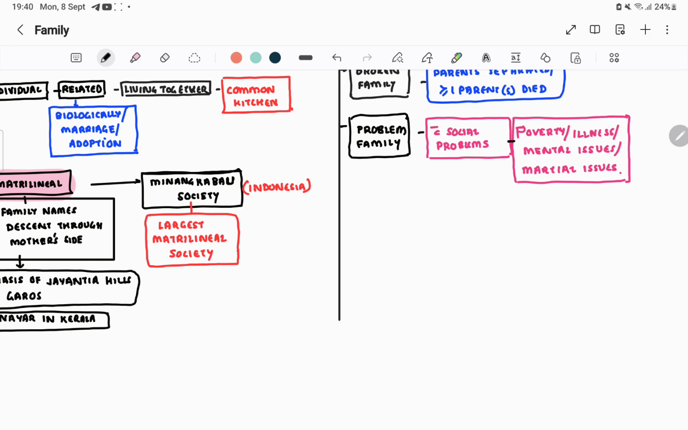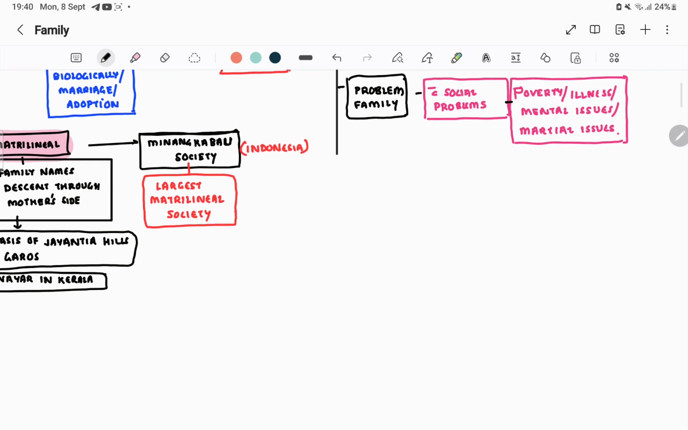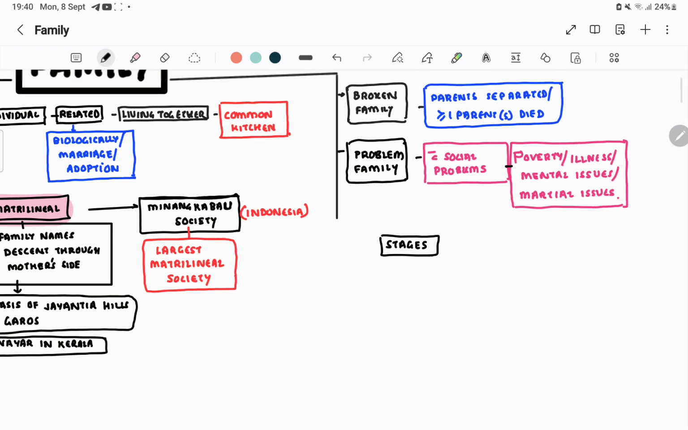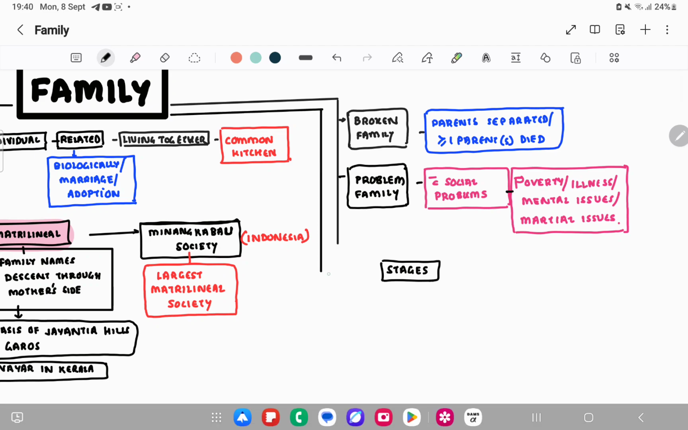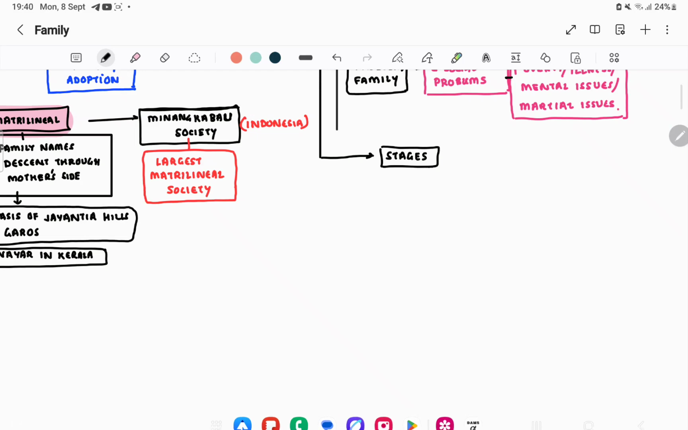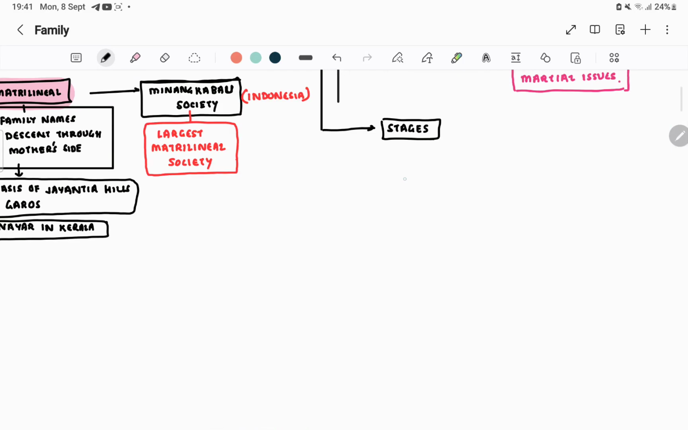Now we have something called stages of family. So let's finish it here, and now we'll move to the stages: how a family is formed and how it is progressing. So you can bring down an arrow here like this. Alright, stages of a family. We have basically 5 stages.